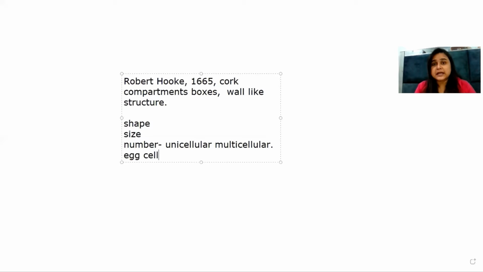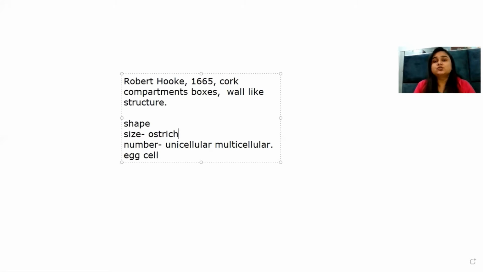Now, on the basis of size, the smallest cell is measured at 0.1 to 0.5 micrometers. That is why you cannot see it with your naked eye. And the largest cell is measured at 170 millimeters by 130 millimeters, and that is of an ostrich. The cells can be circular, the cells can be elongated like nerve cells. So there are different types of organisms and we can classify the organisms on the basis of their cell shape.